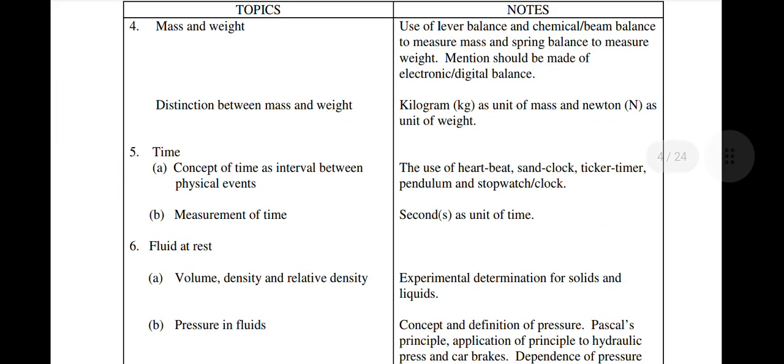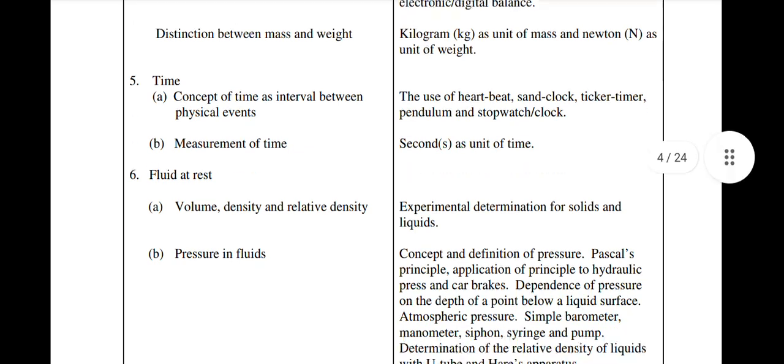So we have topic 4, mass and weight. You have to know the distinction between mass and weight. Number 5, time. Concept of time as interval between physical events. Measurement of time.